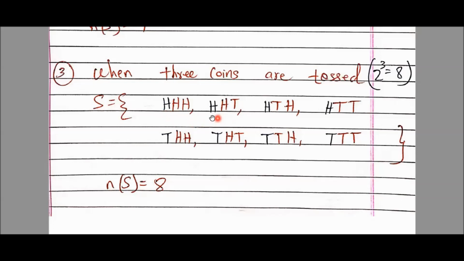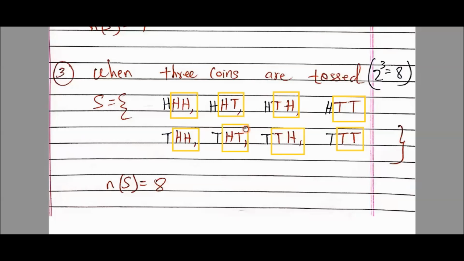Student A can receive head, student B can receive head, student C can receive head. Or, I'm using the word or, so there is comma. Student A can receive tail, student B can receive head, student C can receive head. Or student A can receive head, student B can receive tail, student C can receive head. So likewise there are different possibilities. Now students, how to write, I'll give you one shortcut, a tricky way to write this. Yeah students, this is the trick how to write.